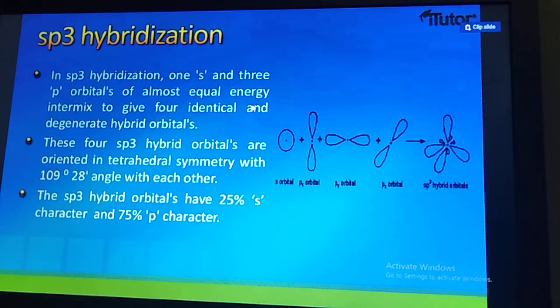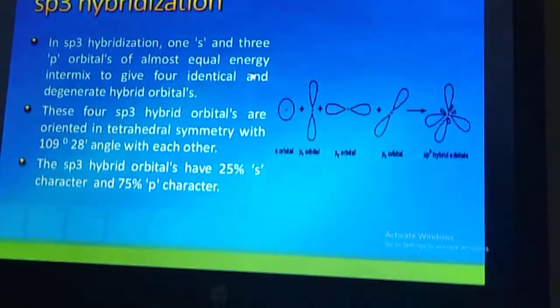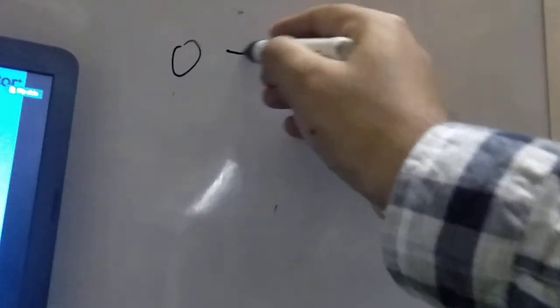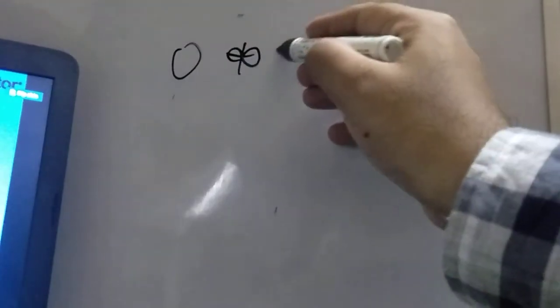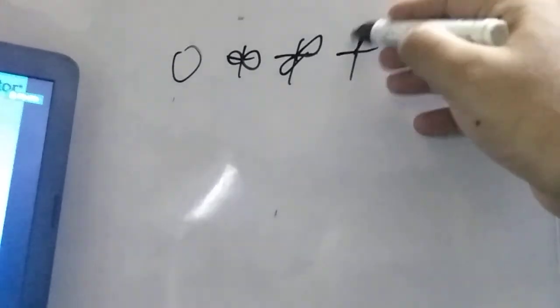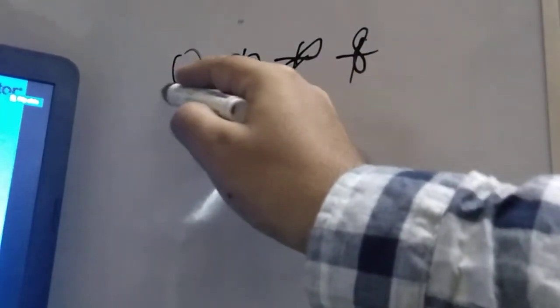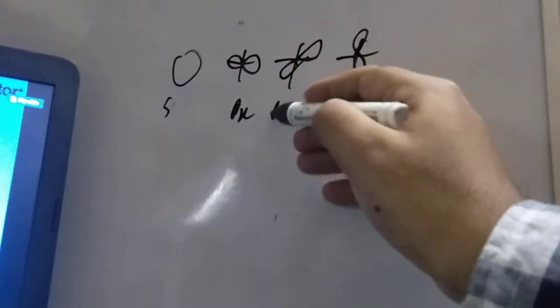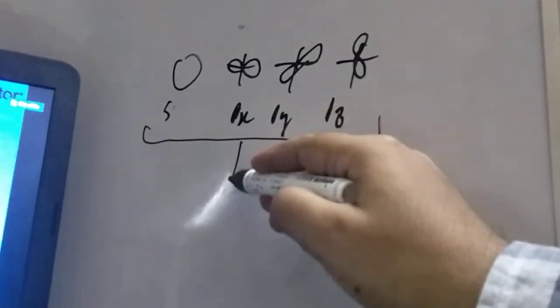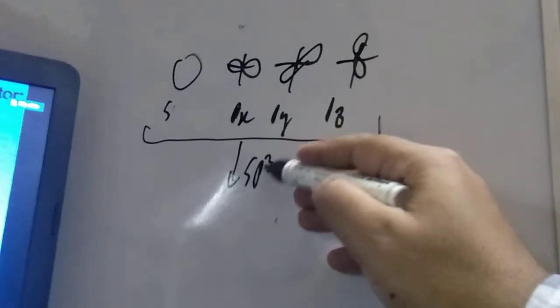Here let us see a little bit on the board, student, how they are explaining this sp3 hybridization. I am helping you by going to the board to have a better understanding. So the 1s orbital, then the p orbitals: px, then py, and then pz. So this is s, this is px, suppose this is py and pz. Okay, these 3 p orbitals are going to intermix together with s. So that is sp3 hybridization.